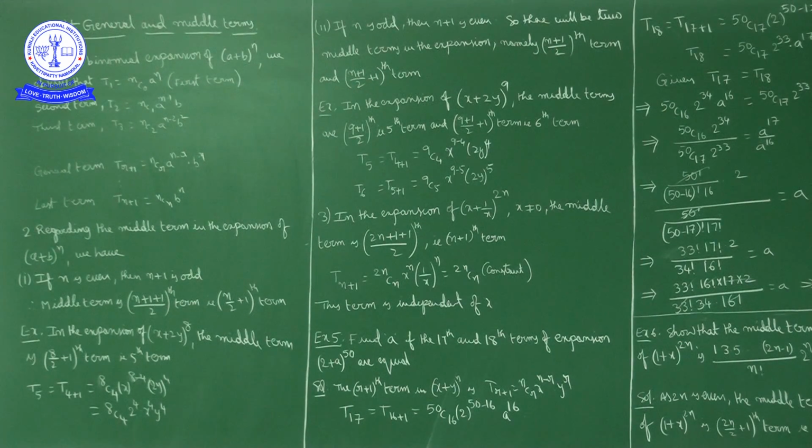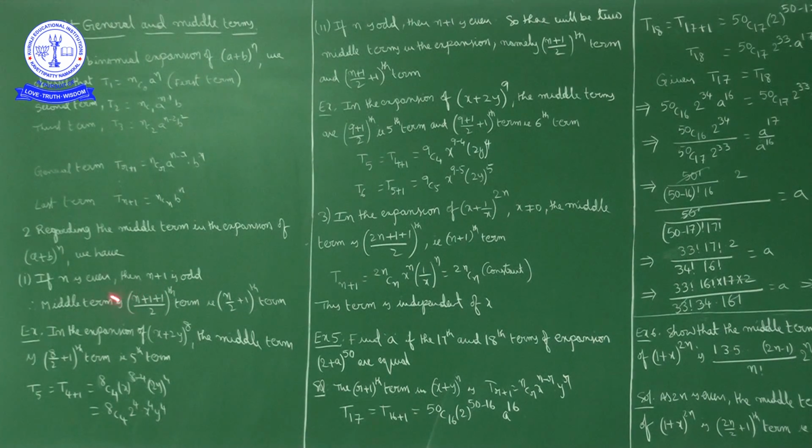Okay, next. The next point, in the expansion of (x plus 1 by x) power 2n. Now here 2n is an even number, so there will be a unique middle term. So what is the middle term? Here if the exponent is n, the middle term is the (n by 2 plus 1) th term. So as the exponent is even, we have the (2n by 2 plus 1) th term, or (2n plus 1 plus 1) by 2 th term, nothing but the (n plus 1) th term is the middle term.